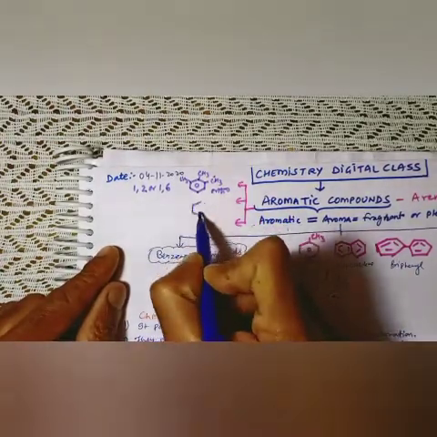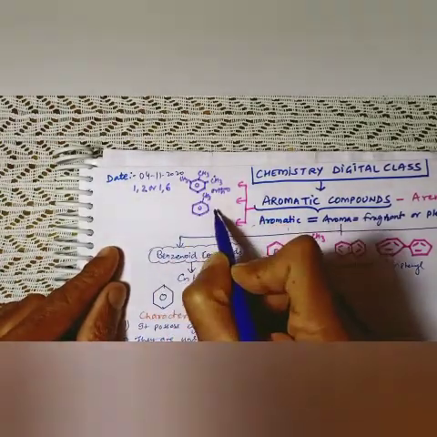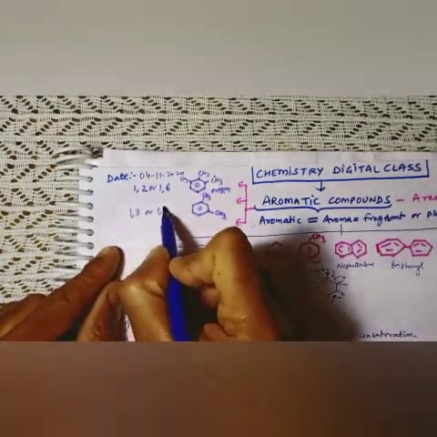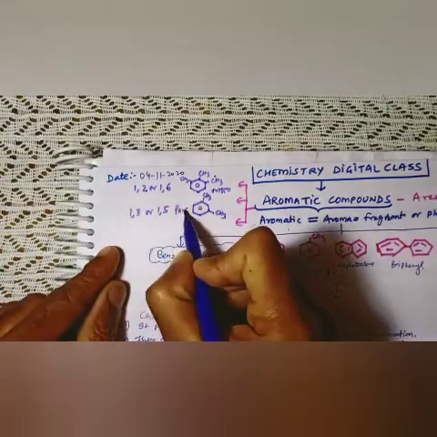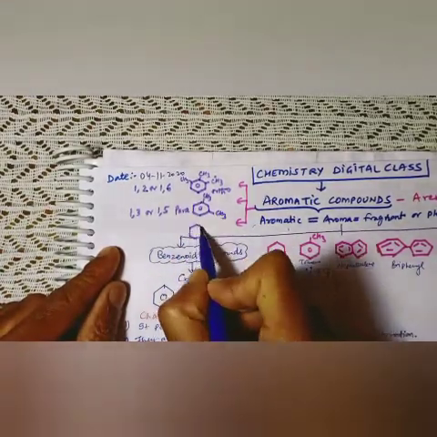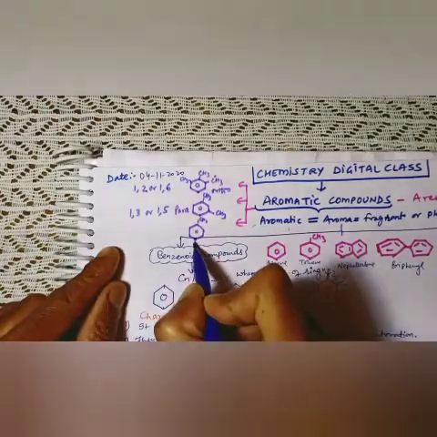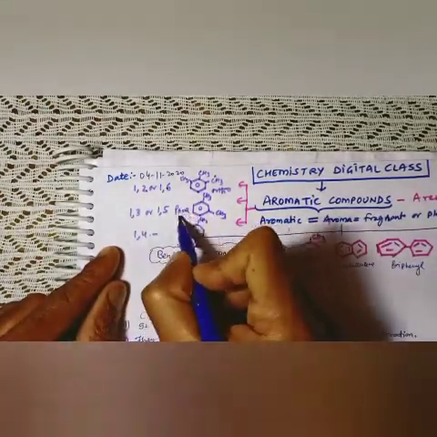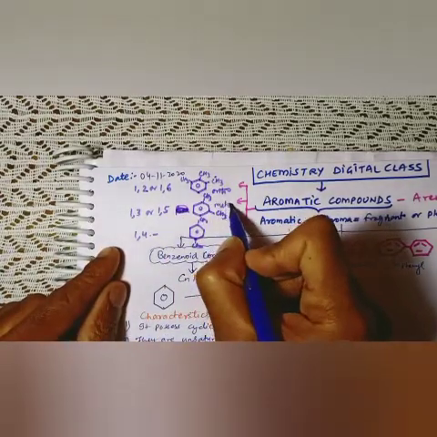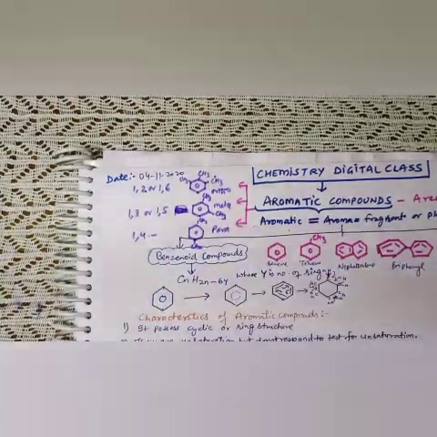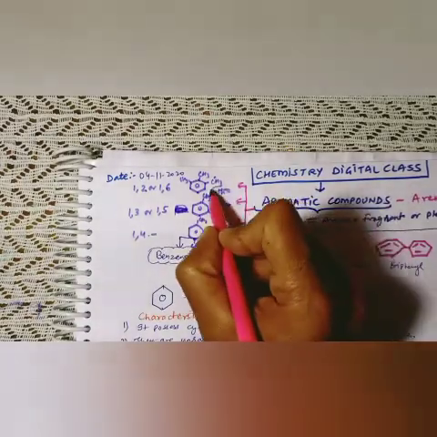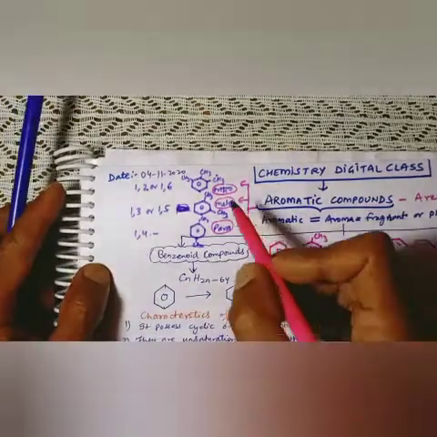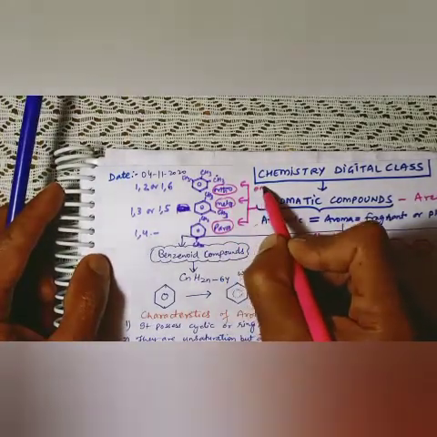Second, if the positions of the groups are 1 and 3, or 1 and 5, then that position is called meta. And in the third case, if the position of CH3 is this, that is 1 and 4, that is called para. Sorry, this is ortho, this is meta, not para, and this is para. So basically we have three types of isomerism: ortho, meta and para. Most of the time students get confused, so you can keep it like this: OMP, Om Prakash.